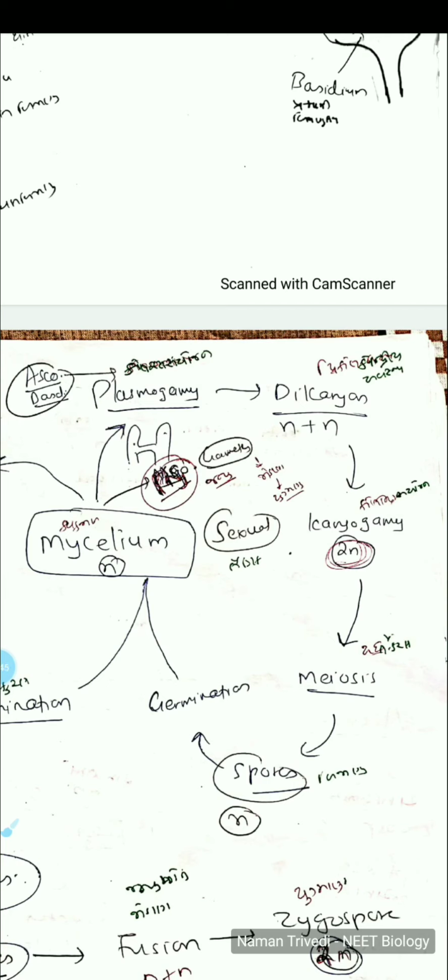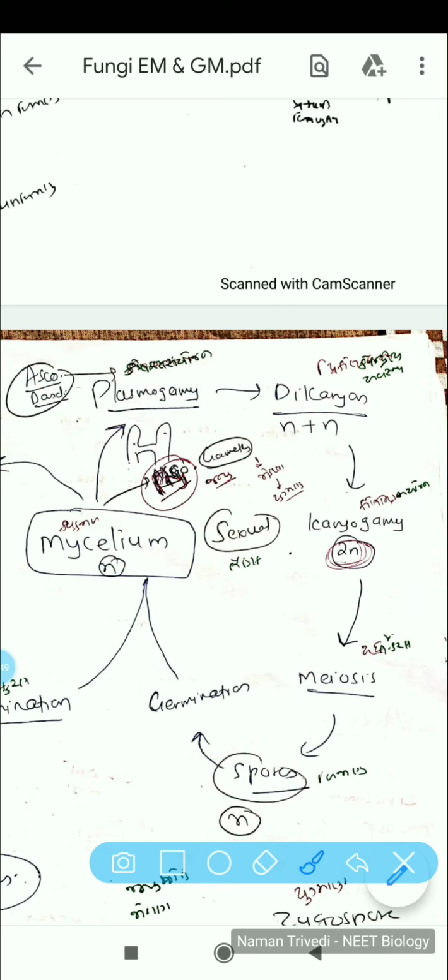So now here we have a few differences. If you talk about the Phycomycetes, they will produce gametes. Gametes will combine and form a zygospore, and then the zygospore can later on germinate and develop into a new mycelium.